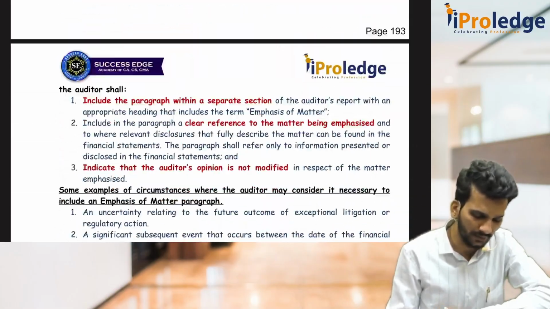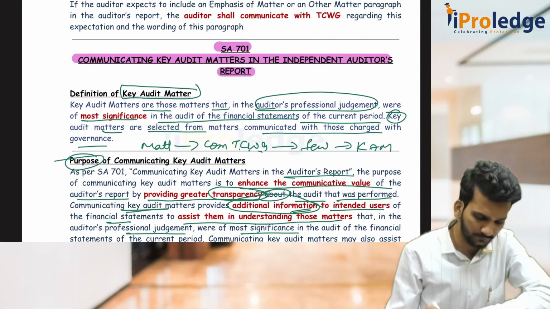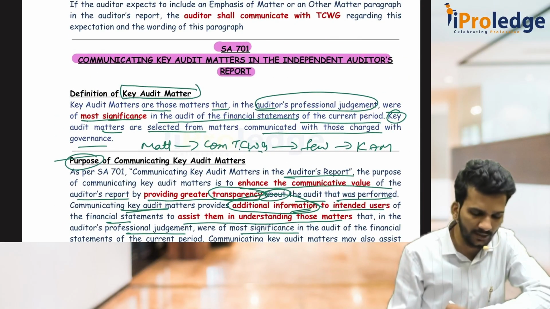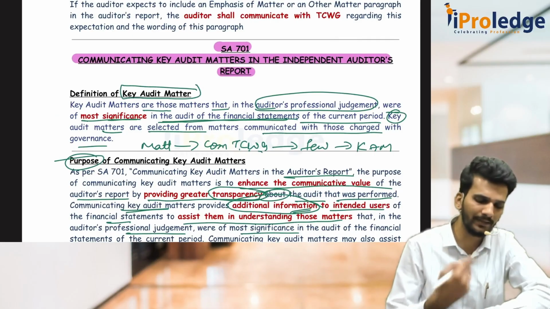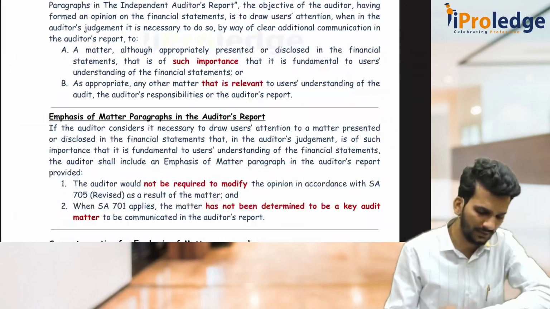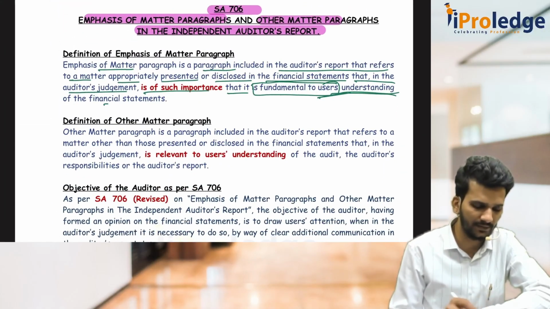If you look at the wordings of 701, it is most significant in the audit of financial statements. That means I am doing the audit, I am an auditor, for me it is important. 706 is fundamental to the user's understanding of the FS.